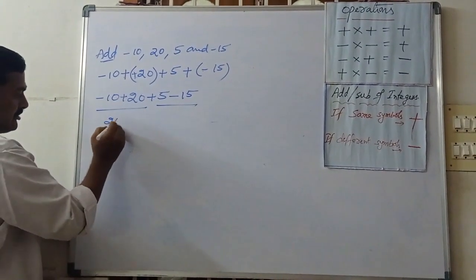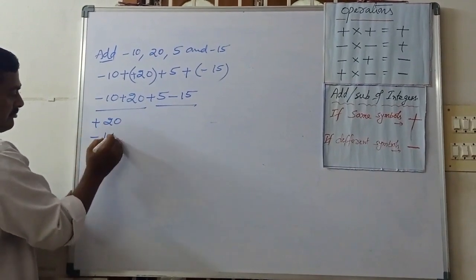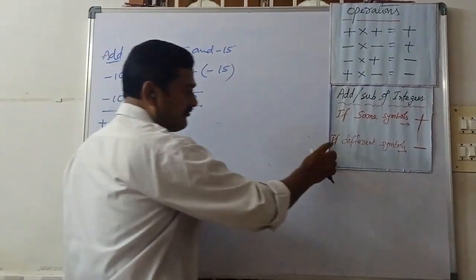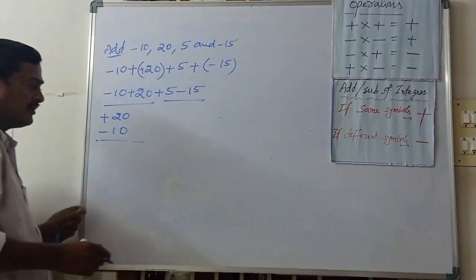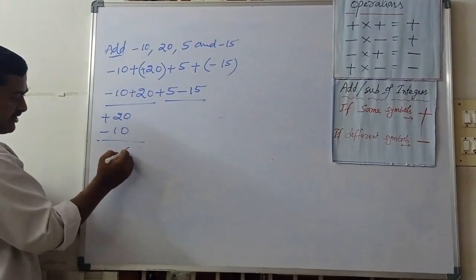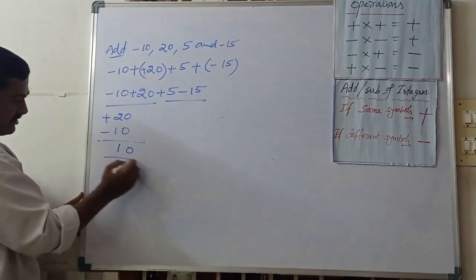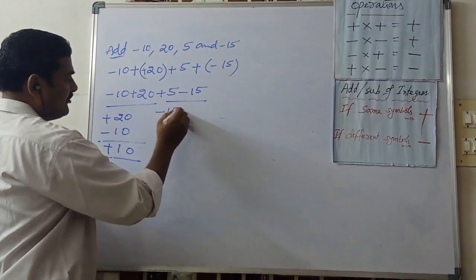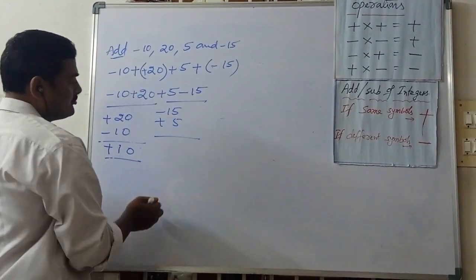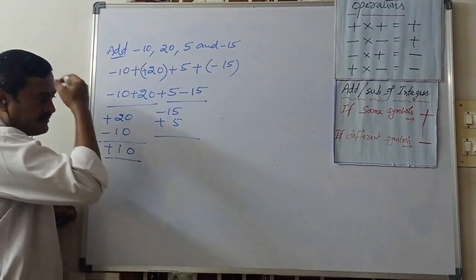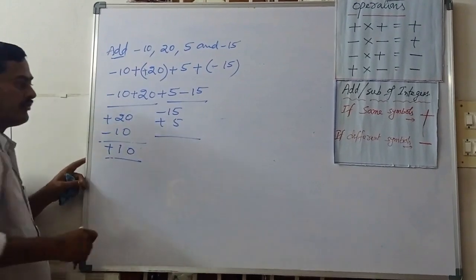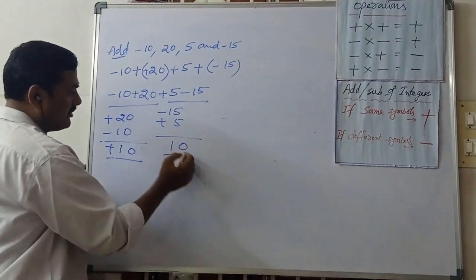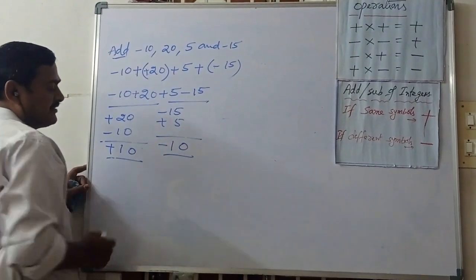Now what is the greater symbol? 20 plus 20 minus 10. So different symbol, plus minus means different symbol means what is the operation here? Minus. So 0 minus 0, 2 minus 1, and the greater symbol is plus. Here minus 15 plus 5. So here also different symbol. Different symbol means what you can do? We go for subtraction. 15 minus 5, 0, 1, and the greater symbol is minus.